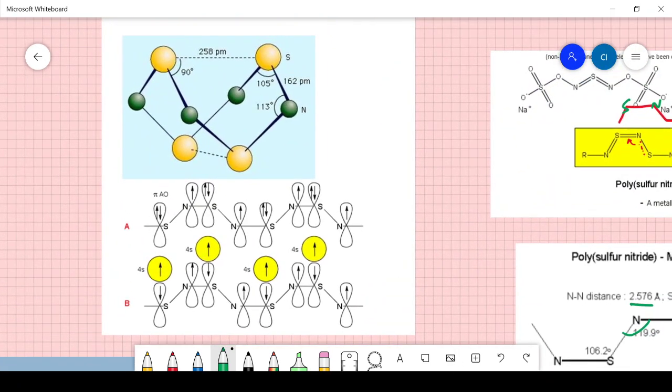So look at this S4N4 structure there. I think we have seen this angle, and this has 1.62 angstrom. It is given in picometers there; 1.62 angstrom, sorry, not nanometers. So you have this sulfur there. This is sulfur and this is sulfur, this is also sulfur and this is also sulfur. So you have to draw it first.